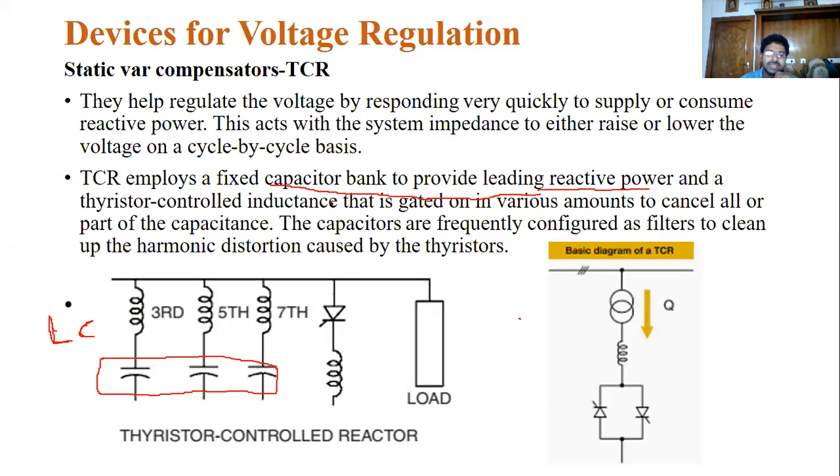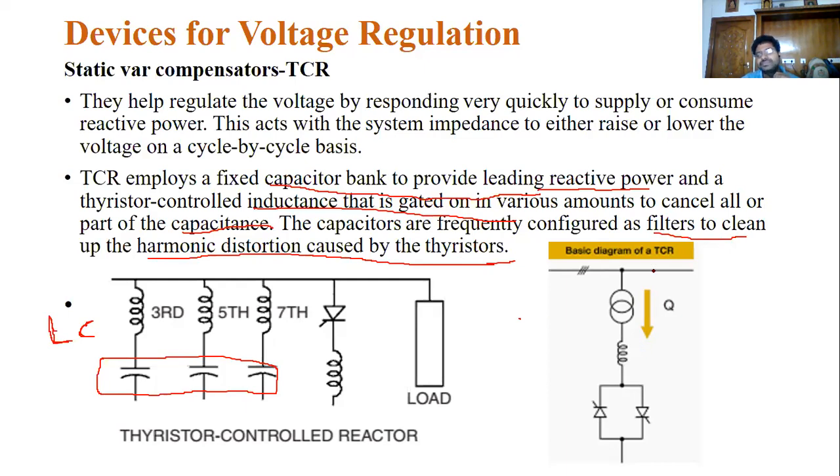What is the use of this inductance here? You can cancel all the parts of the capacitance that is produced by these lines. So this combination will clean the harmonic distortions caused by the thyristors. The LC is simply a filter.